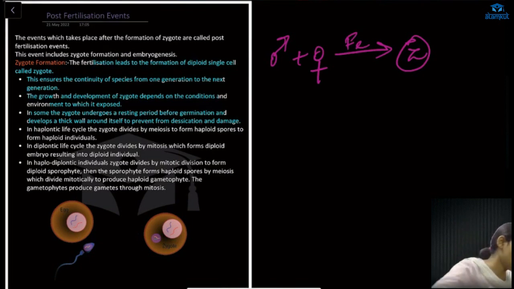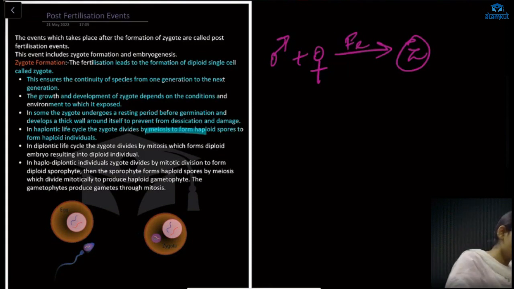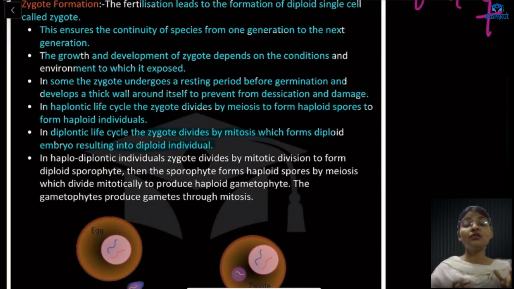In the haplontic life cycle, the zygote divides by meiosis and forms haploid spores, and from those haploid spores, haploid individuals are formed. Then in the diplontic life cycle, the zygote divides by mitosis, which forms a diploid embryo, resulting in a diploid individual. Means a diploid embryo will be formed and diploid individuals will be formed as a result of zygote formation.